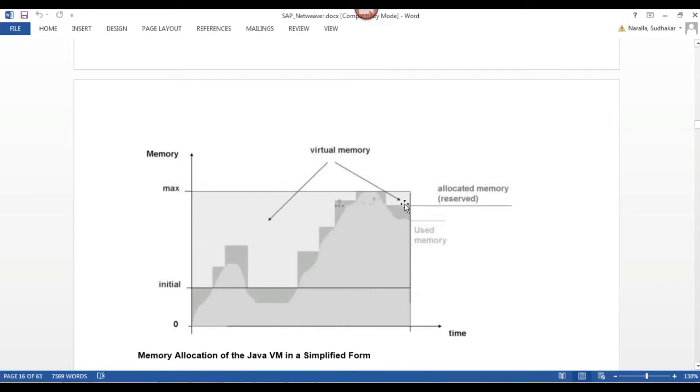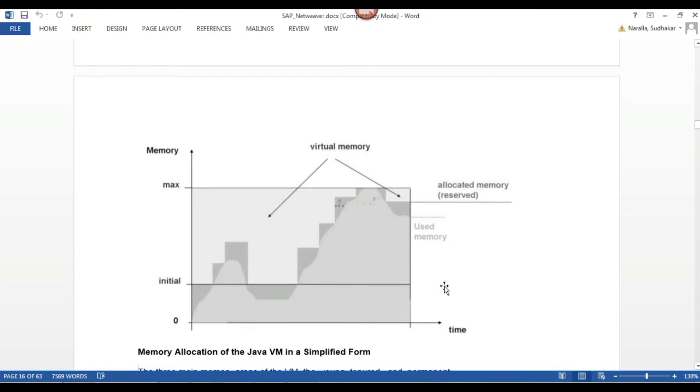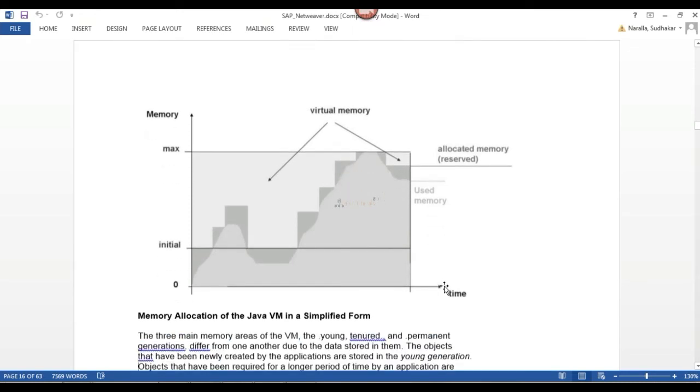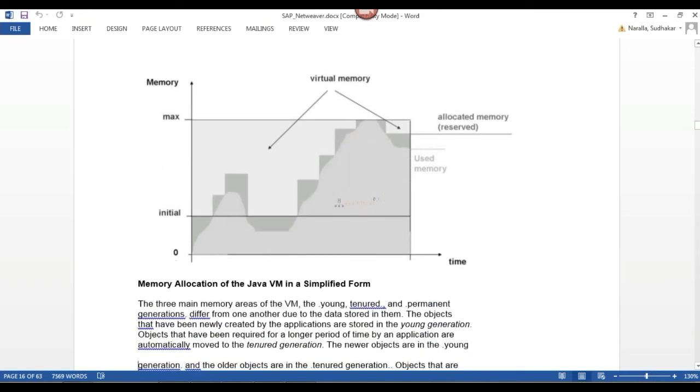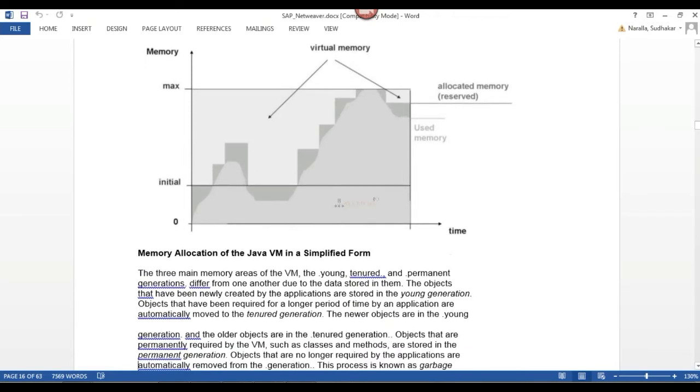How much memory is reserved in total, we call allocated memory. And how much is used as of now, we call used memory. So these are the different naming conventions and types of memory parameters for my Java stack system. Ultimately, my JVM will take care of allocating memory to each and every Java application, right?